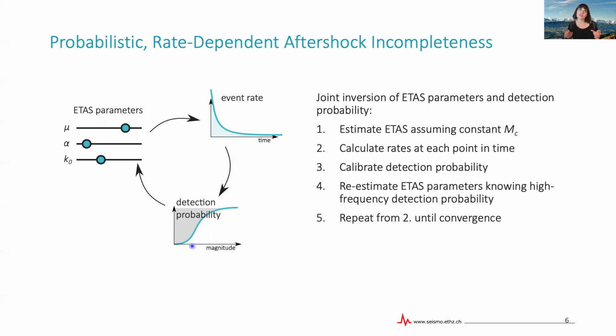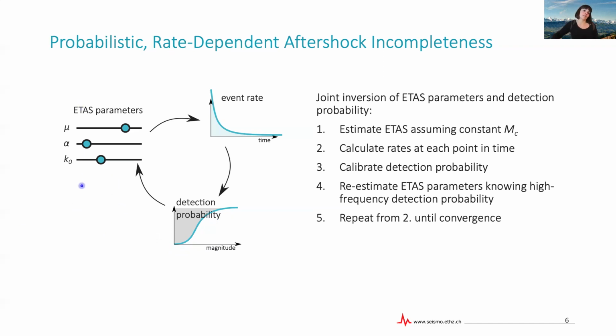And then this gives us an idea of how complete or how incomplete the catalog is at different points in time. Now, this information then lets us re-estimate the ETAS parameters, accounting for this incompleteness. So now we can use data not only above the magnitude of completeness, but also data below MC. And just having an idea of how incomplete we are, we can correct for this incompleteness in the calibration, allowing us to use also data that is below MC.